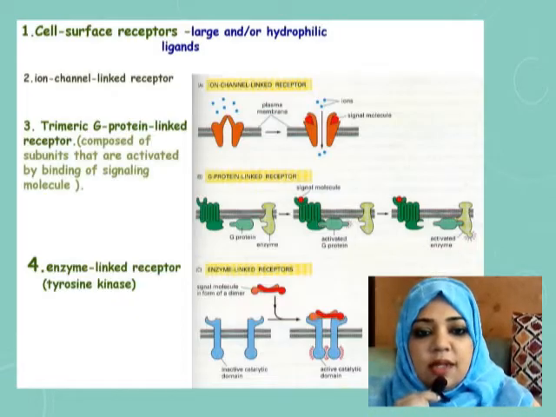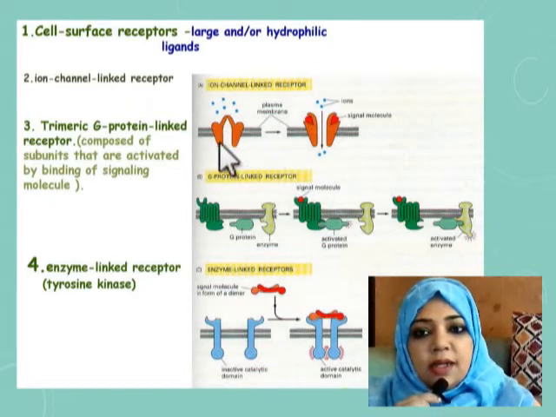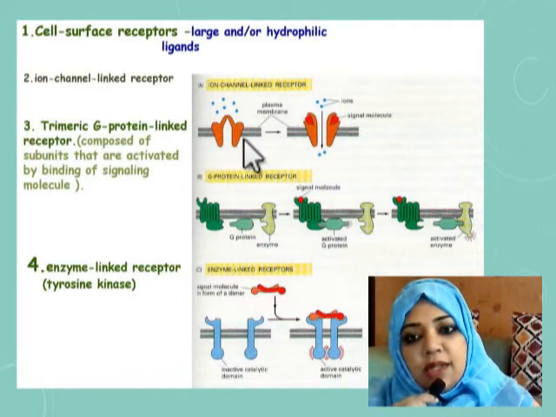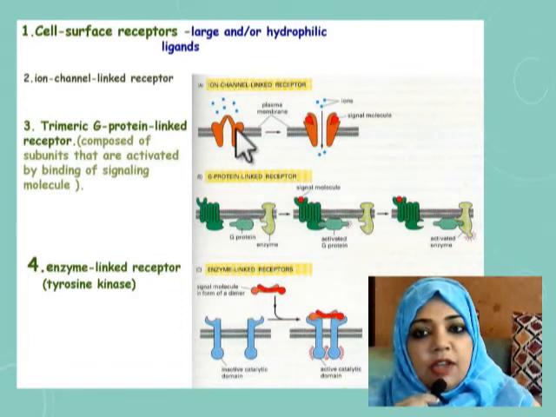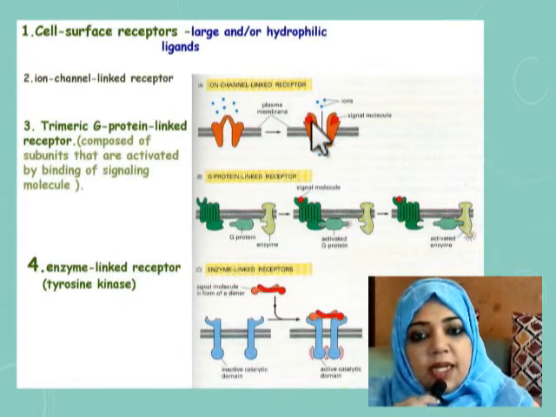If you see in this diagram, this is the cell membrane and all three types of cell surface receptors, that is the ion channel linked receptor, the G protein receptor and the enzyme linked receptor.